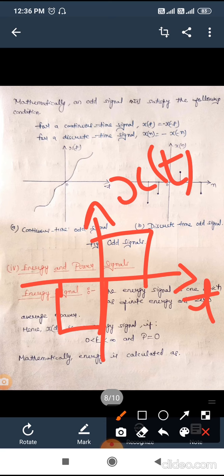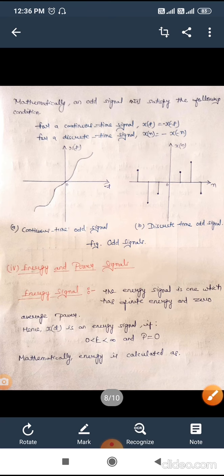then for the positive value of t, we can have positive amplitude. For the negative value of t, we can have negative amplitude, anti-symmetrical about the origin. Hence this is an odd signal.